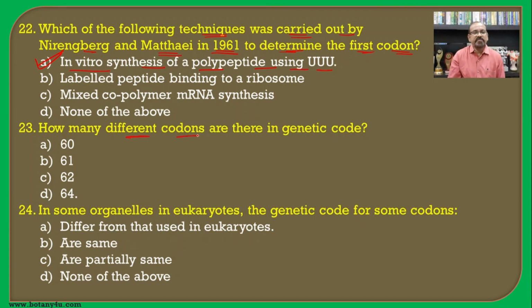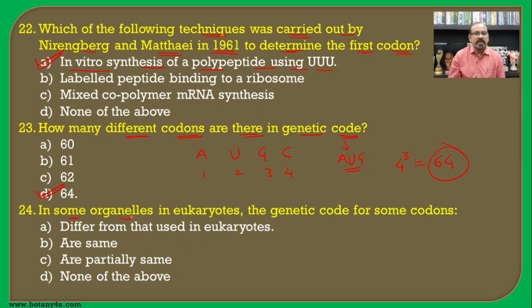Then how many different codons are there in the genetic code? As we know, A, U, G, C means there are 4 nitrogen bases, and there is a formation of a codon of 3 nitrogen bases. So 4 to the power 3, it becomes 64. In this way, there are 64 codons in the genetic code.